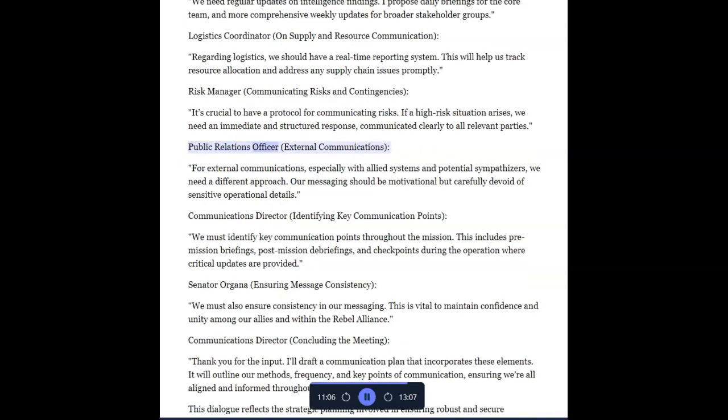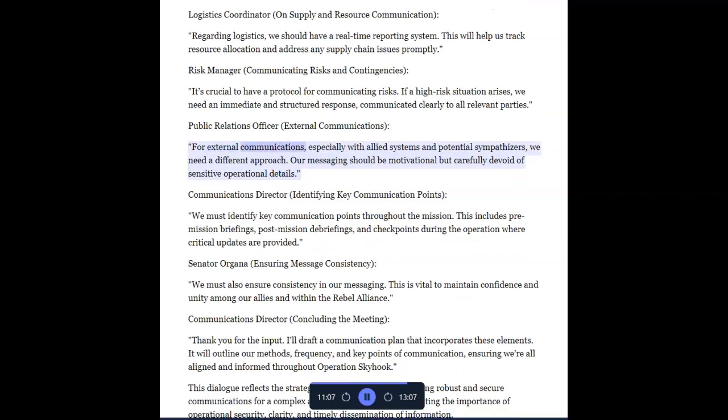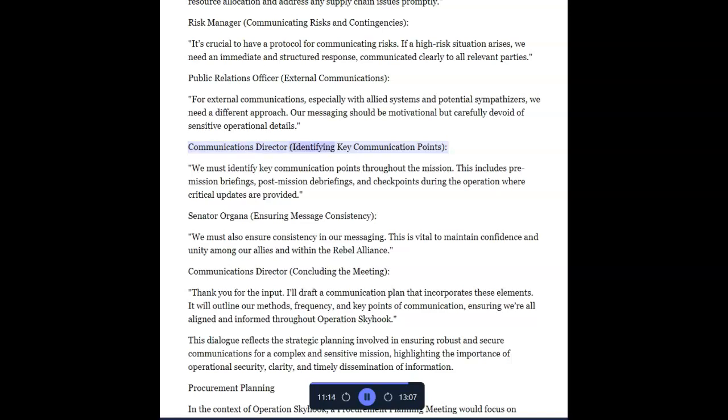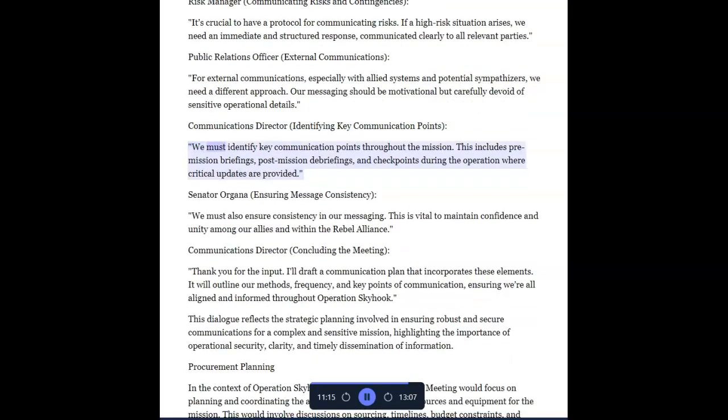Public relations officer, external communications. For external communications, especially with allied systems and potential sympathizers, we need a different approach. Our messaging should be motivational but carefully devoid of sensitive operational details. Communications director, identifying key communication points. We must identify key communication points throughout the mission. This includes pre-mission briefings, post-mission debriefings, and checkpoints during the operation where critical updates are provided.